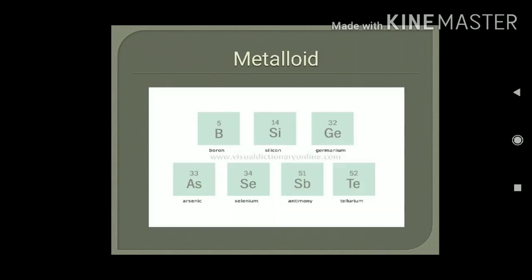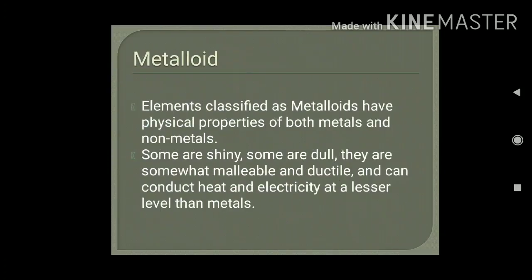Metalloids are those elements which show both the physical and chemical properties of metals and non-metals. These are the elements which are metalloids: boron, silicon, germanium, arsenic, selenium, antimony, and tellurium. So, what are their properties?